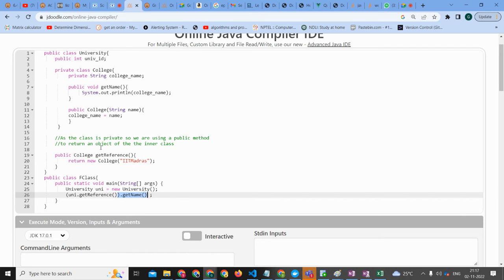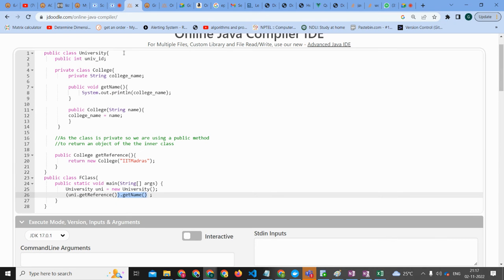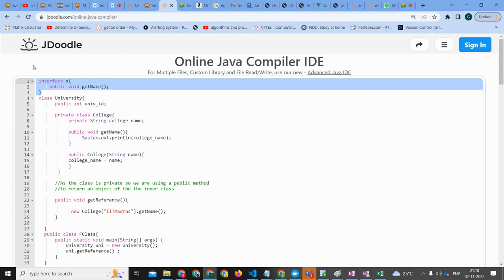So basically, the college object cannot come outside. We can do that in the university class, but we cannot do that in any other place. That's correct. What about Aditya and Abrar, did you understand? We can also possibly do something like this. I was trying to do that only. So I take an interface.